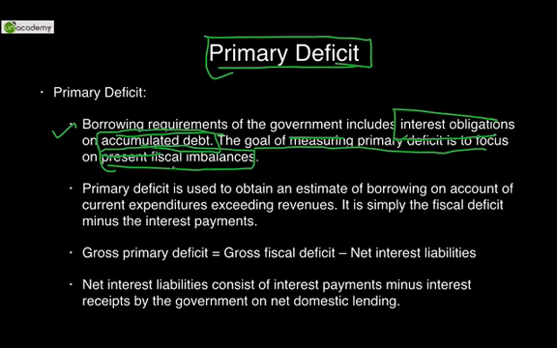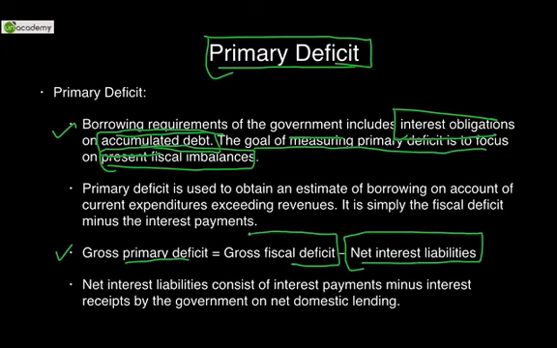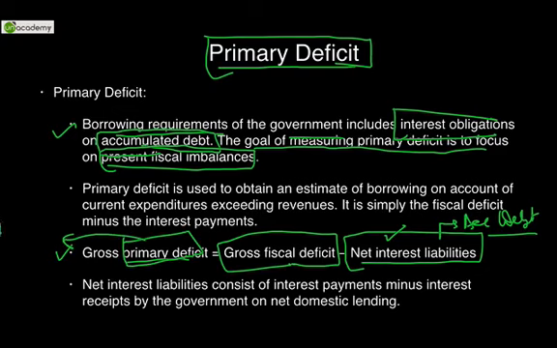Now, whatever we had earlier, and we are paying interest on that, that wouldn't be a very proper measure. Hence, in order to calculate primary deficit, we deduct net interest liabilities from gross fiscal deficit, only to exclude the interest liabilities which would arise on accumulated debt. So if we have removed them, what we get is primary deficit. This is all the more true and fair view of the Indian economy, true and fair view.